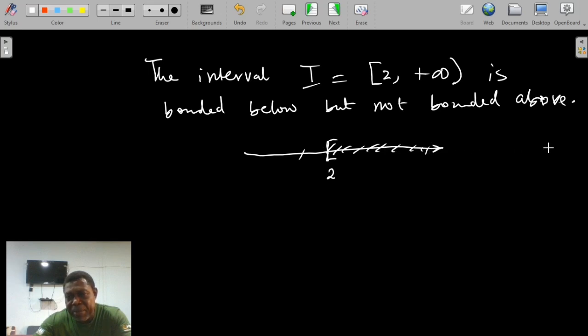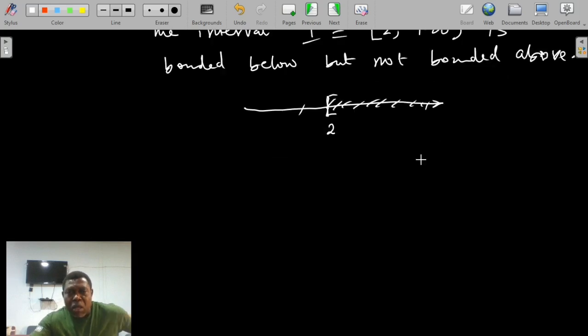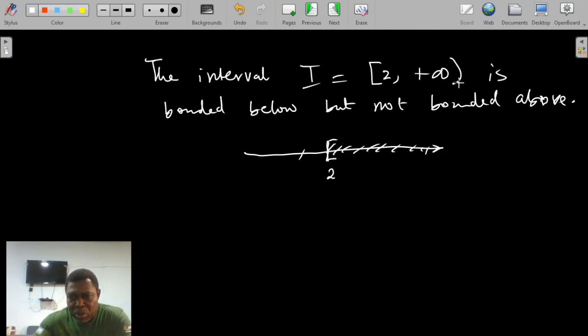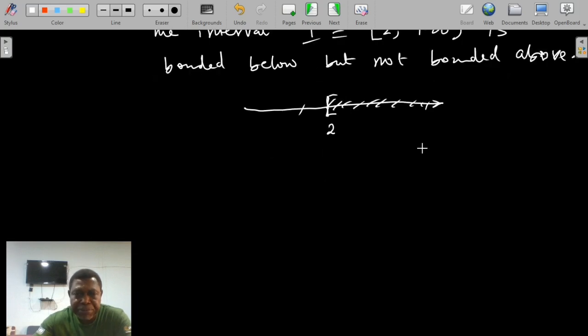But as the diagram goes, we'll see that, let me hand wave here, that this set is not bounded above, because we cannot find a number in R so that everything in this interval will be smaller or equal to that number. So this set is bounded below, but not bounded above.